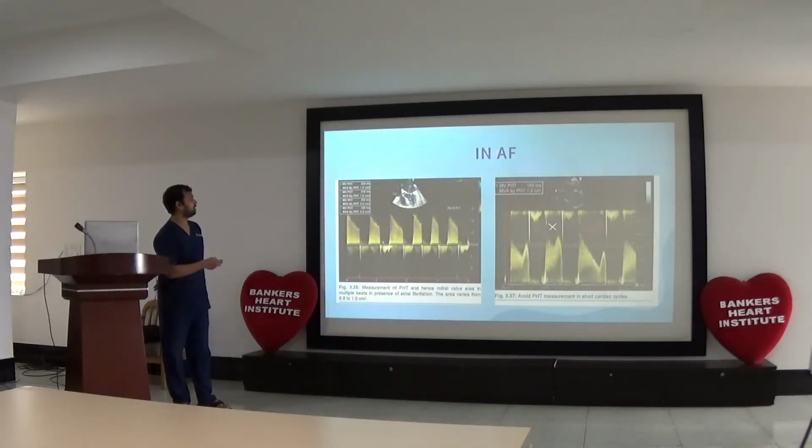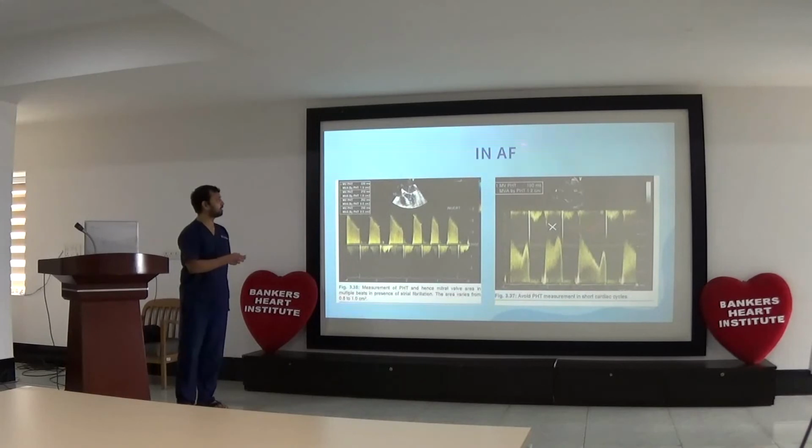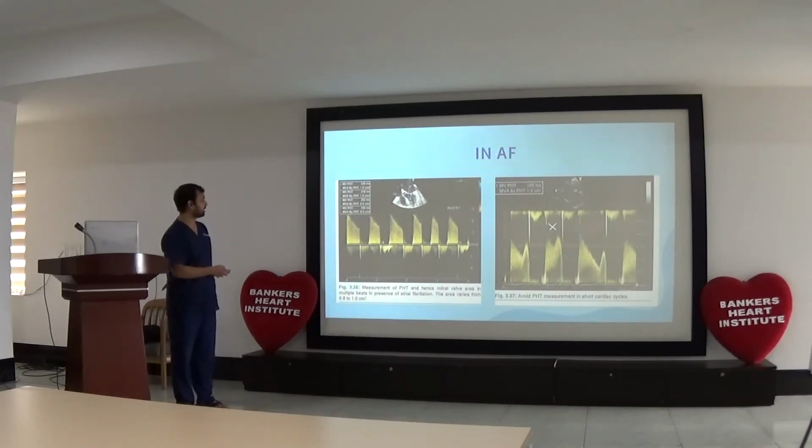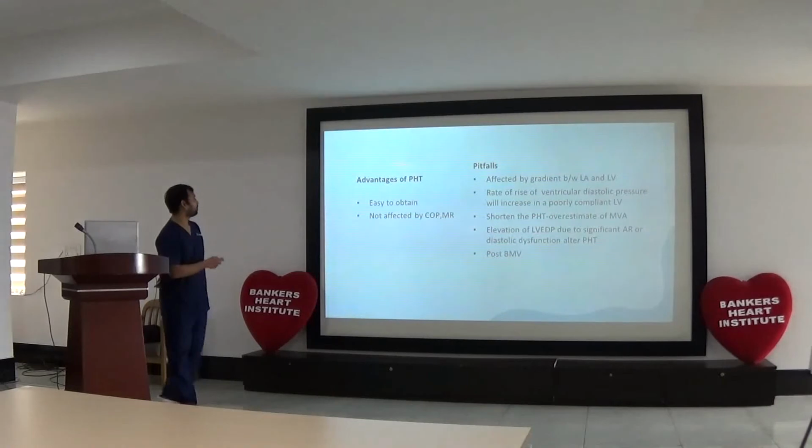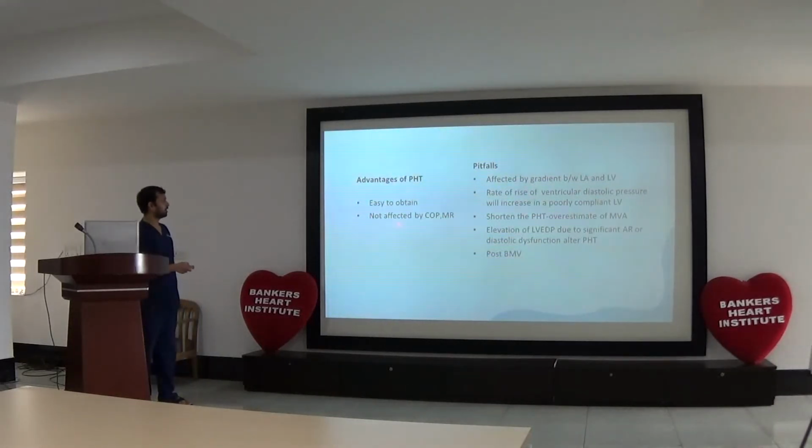Second, pressure half time can be confusing in case of AF. In AF there are short cycles and long cycles. In this condition, we have to measure pressure half time in the long cycle of AF, or alternatively we have to take the average of 4 to 5 cycles of AF to calculate the mitral valve area. Advantage of pressure half time: easy to obtain, and not affected by cardiac output and mitral regurgitation.